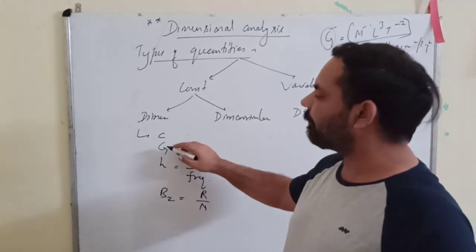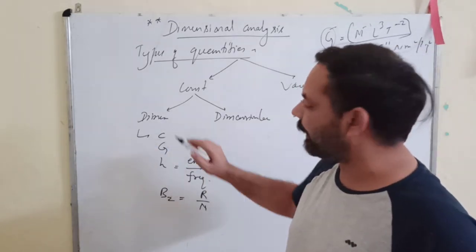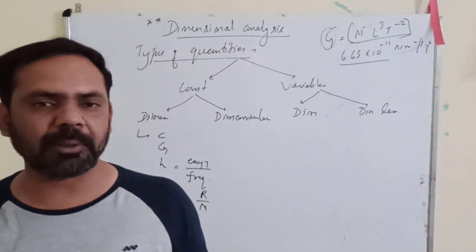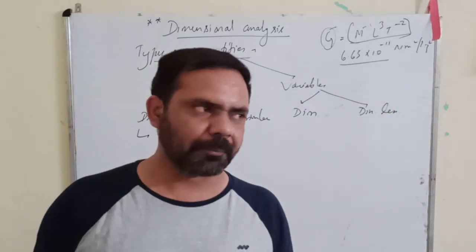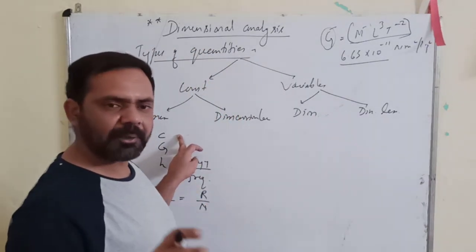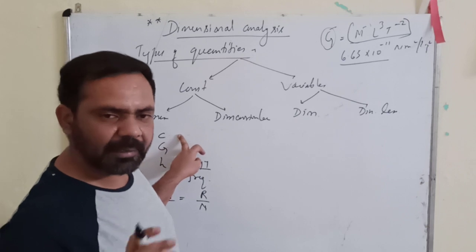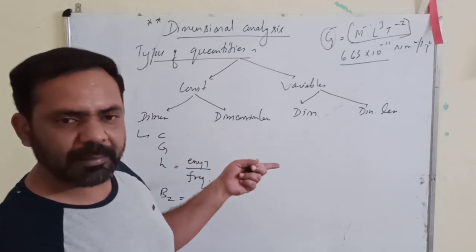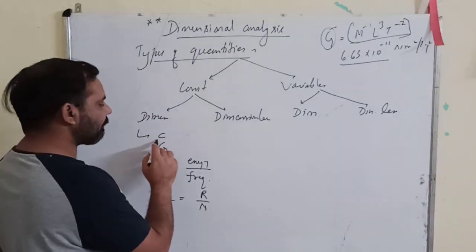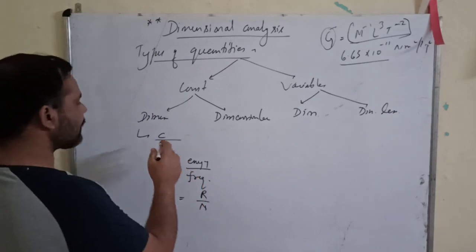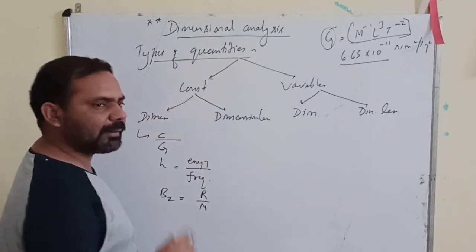Similarly, we have others also, like the speed of light. Speed of light is fixed. It has a fixed value, 3 into 10 raised to 8 meter per second. And what is the dimensional formula? Speed is L T^-1. So speed of light has a constant value, and it has a dimensional formula also. So this is also a dimensional constant.